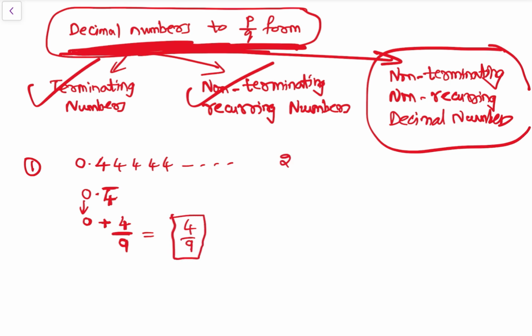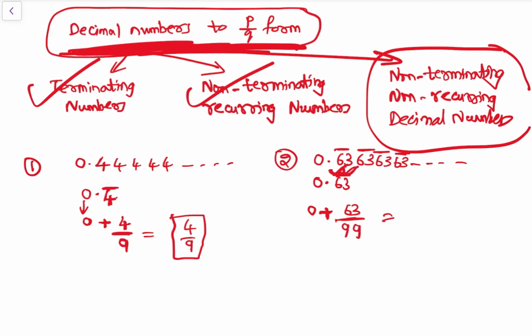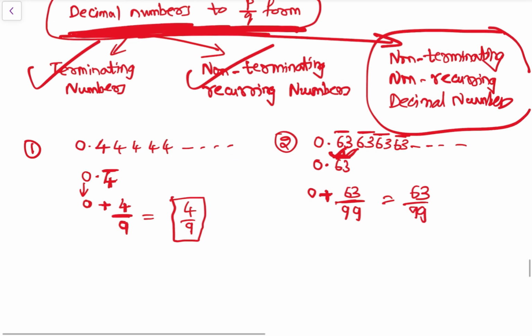Now let's check another thing. We'll do many examples so you will get clarity कि इसको कैसे कन्वर्ट करना है. ठीक है. That is 0.636363 so on. अब देखो it can be written as, जो भी रिपीट हो रहा है उस पे बार लगेगा. 0.63 बार. भाई 63 रिपीट हो रहा है. So 63 bar. So now it can be in P by Q form में 0 plus, अब 63 है तो write 63 above and अब देखो 2 numbers पे बार है तो write 2 nines. So 99. So this will be 0 plus 63, that is 63 by 99.